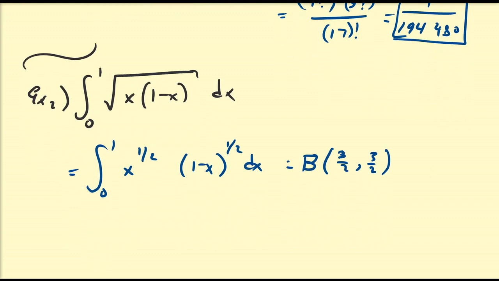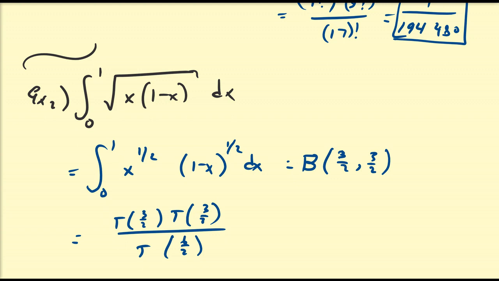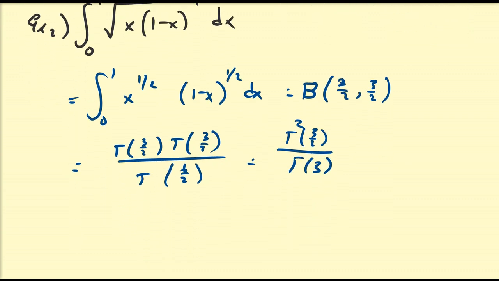If we use the gamma function, this is going to be equal to gamma of 3/2 times gamma of 3/2, all over gamma of 3/2 plus 3/2, which is 6/2. So this is precisely equal to gamma of 3/2 squared, all over gamma of 3. So what is gamma of 3/2? If you remember our properties of gamma, we have a recursion identity that is similar to the factorial. In particular, gamma of 3/2 is equal to 1/2 times gamma of 1/2, and we still need to square that. The bottom is just 2 factorial, so that's not going to be tricky. That's just 2.